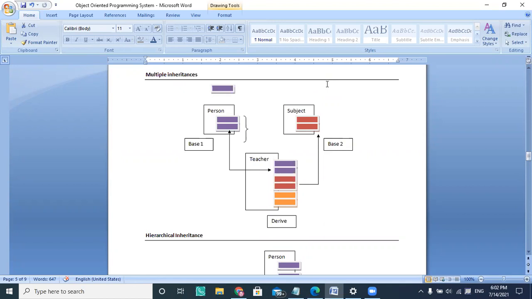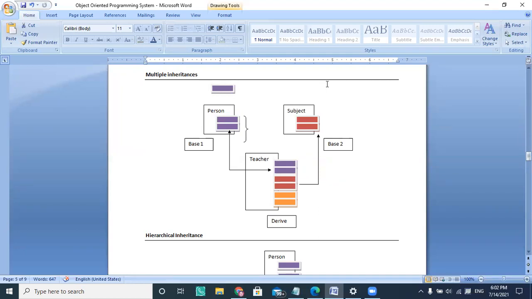The concept is there, but if you want to achieve multiple inheritance, you can achieve it by using an interface. What that interface is, we are going to see after defining the class.